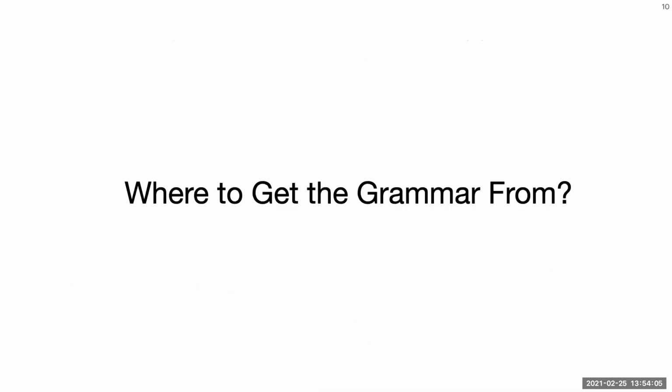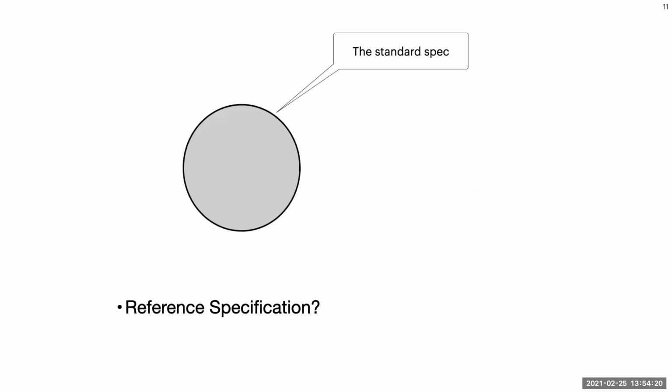Now, grammar-based fuzzing is not a new idea. A number of fuzzers use grammars to generate inputs. The bigger question is, where can we get these grammars from? The actual formal specification of a program is notoriously hard to obtain. Let us take the ideal case, when there is a well-known standard for the format.